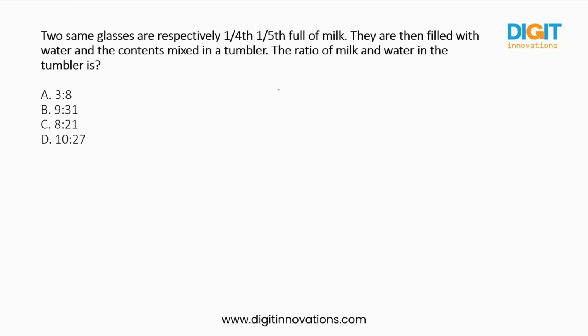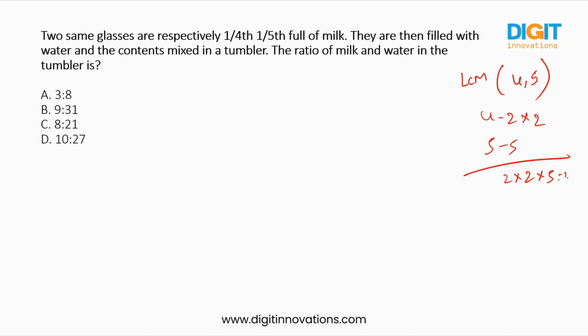So we have to know how much quantity is there in a single glass, right? So find out the LCM for 4 and 5. So 1 by 4th, right? 1 by 5th of the milk, right? Here you will get the total units. How many units are there? 4 you can write as 2 into 2 and 5 you can write as 5. It will be 20 units. So 20 units in a single glass.